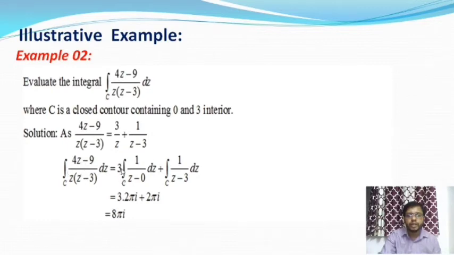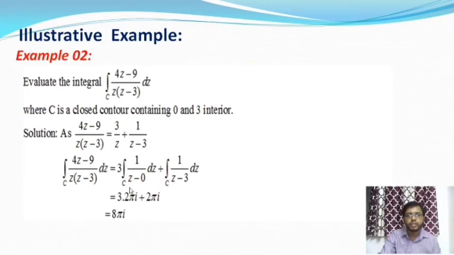So what is the value of the integral over C of 1/(z − 0) dz? When the point lies inside the curve, we use the second consequence of Cauchy's theorem, the formula already discussed in the previous slide: when the singular point alpha lies inside the curve, the integral of 1/(z − alpha) dz is equal to 2πi.